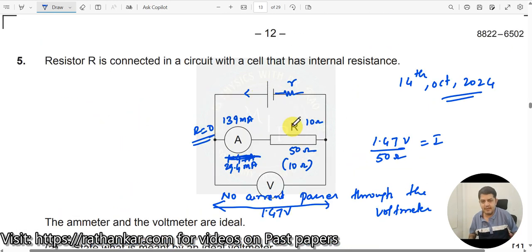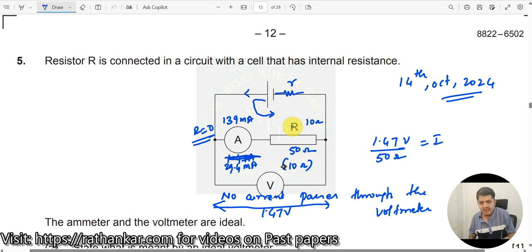Okay. Now what we do is, let us start applying Kirchhoff's voltage law for this particular loop. First, let us consider this condition, because when I change any one of these parameters, when I change this value of resistance, this R is not going to change, this E is not going to change. So let me arrive at one equation. I will collect some data and then I will proceed further. So when I am doing this, then what will happen? Now a current I flows like this, ideal voltmeter, no current passes here.